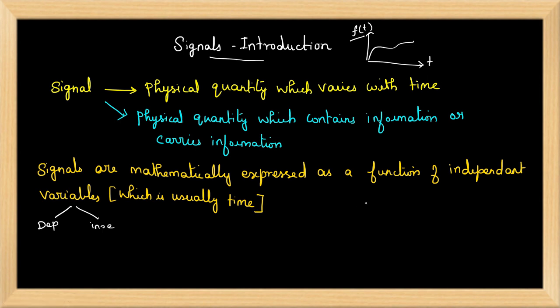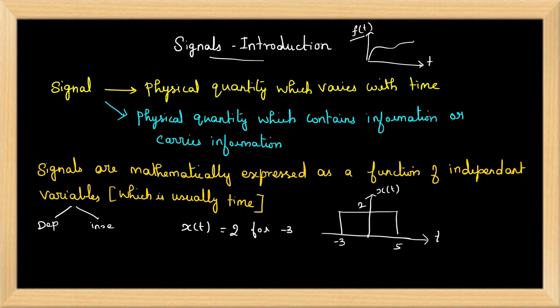Now let us consider this diagram. Here is a function x of t which has the amplitude 2 and varies between -3 and +5. So x of t is a signal with amplitude 2 that varies over the time interval -3 to +5. Mathematically we can write this as x of t equal to 2 for -3 less than or equal to t less than or equal to 5, and 0 otherwise. That's how we define a signal in mathematical form.